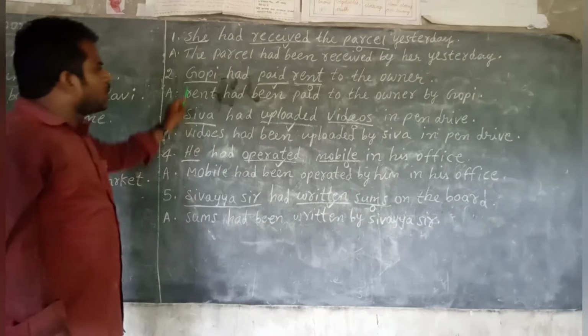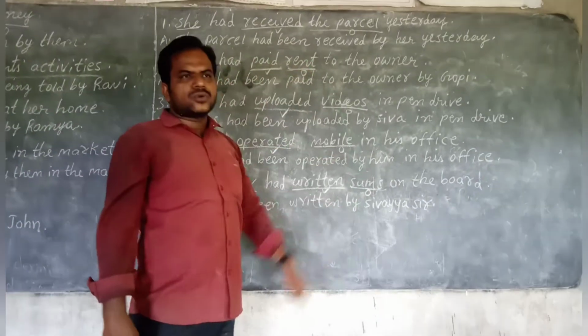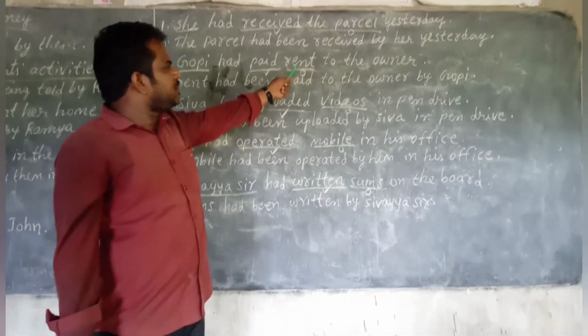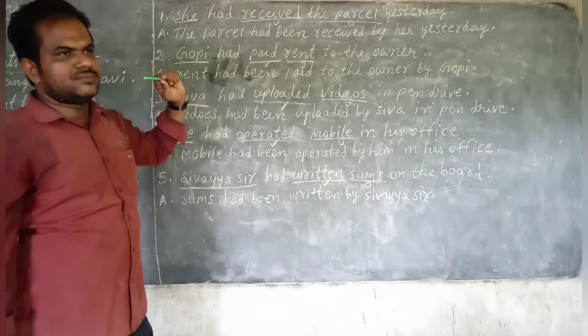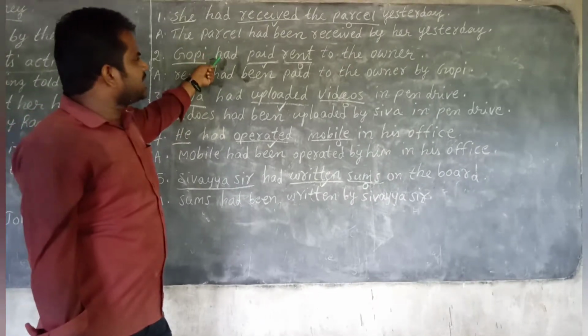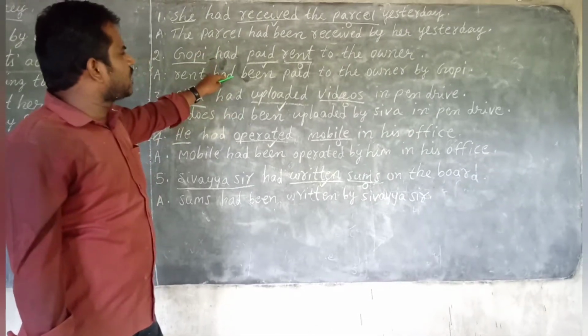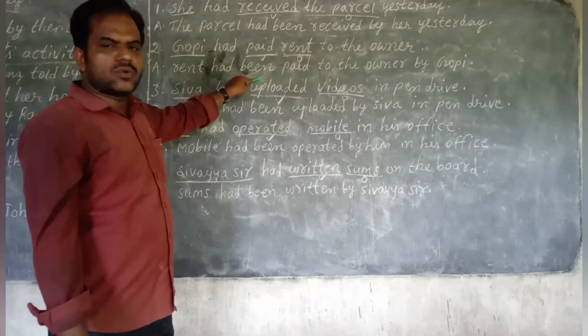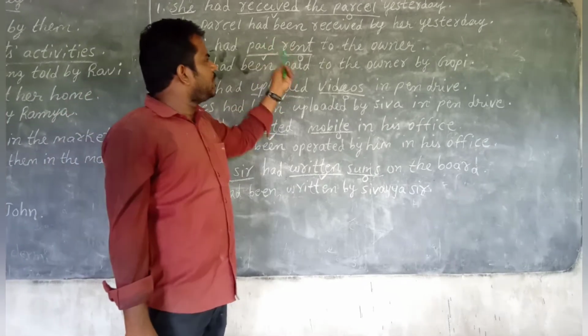Second example: Gopi had paid rent to the owner. So first rule, object should be changed as subject: rent. If it is had in active voice, in passive voice we have to write been as the B form. So had been. Second rule, verb. Third rule, change the verb into V3.